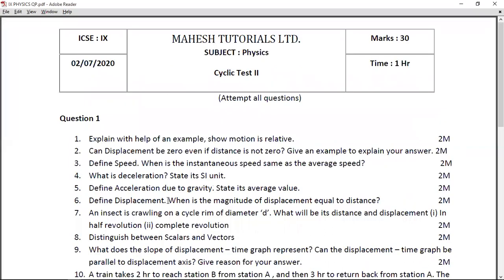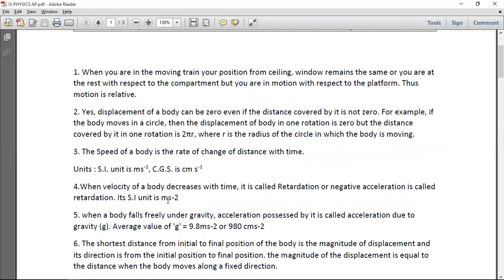The fifth question is: define acceleration due to gravity. State its average value, again for 2 marks. The answer is, when a body falls under gravitational force, the acceleration possessed by it is called acceleration due to gravity. So that is 1 mark. And the average value of g, that is acceleration due to gravity, is 9.8 meters per second square or 980 centimeters per second square. So if you've written the average value and the correct unit, you can give yourself 1 mark. And if the definition is also correct, you can give yourself another 1 mark. So that is a 2-mark question.